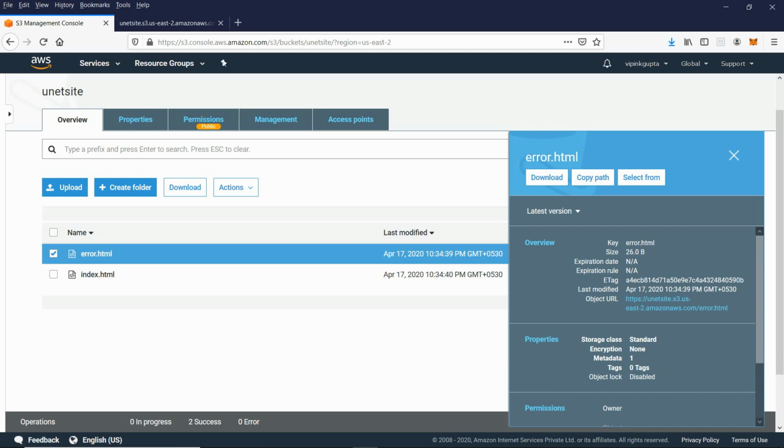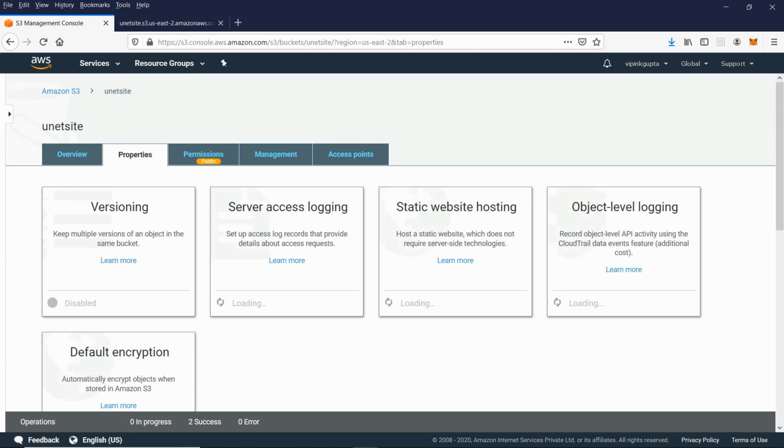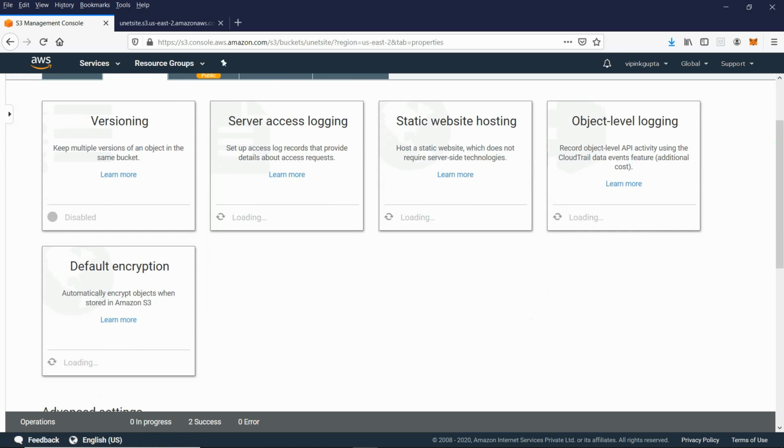For that, what do you have to do? Properties, static web hosting, it is written there. By default, it will be disabled. That means if your site has a simple HTML file, you can use S3 for that purpose.